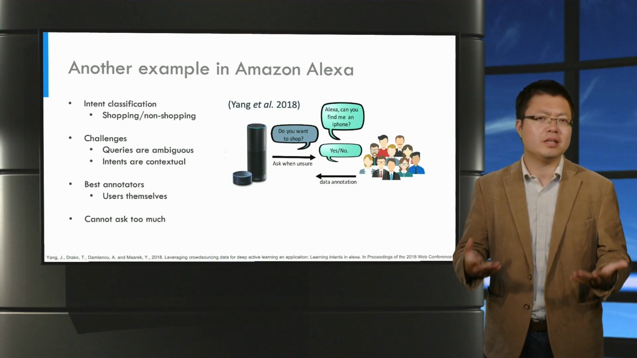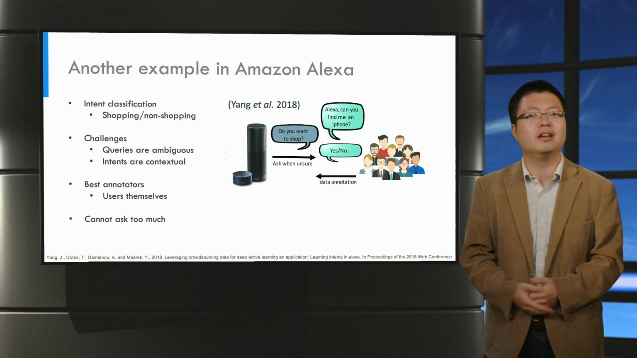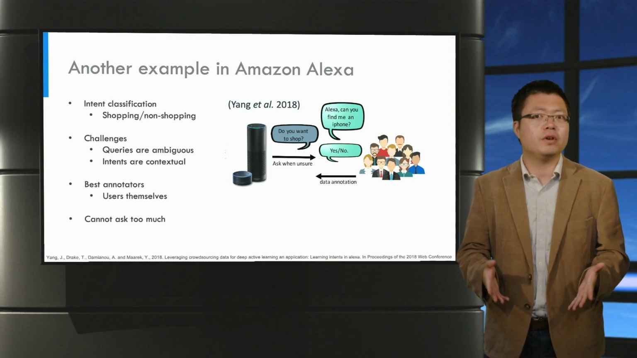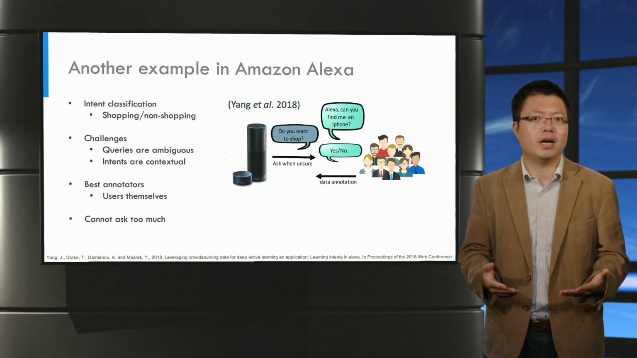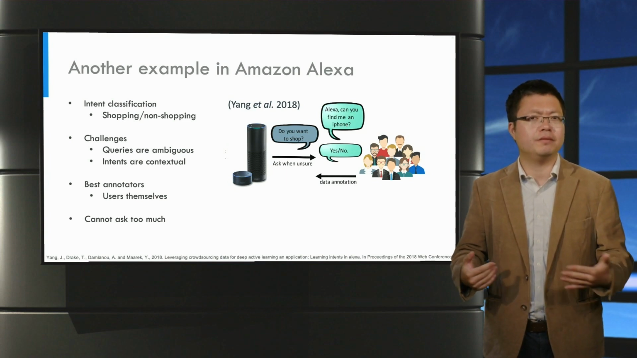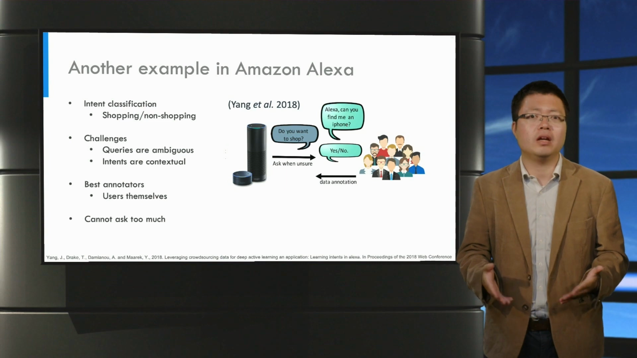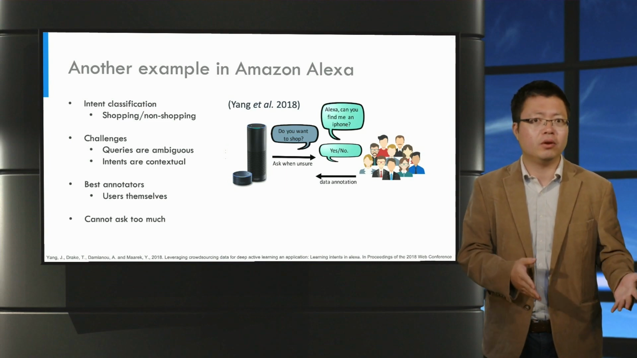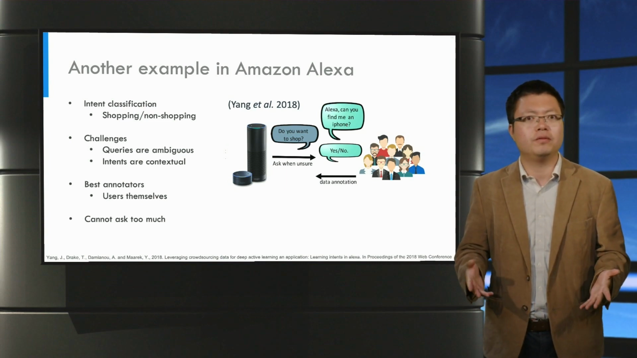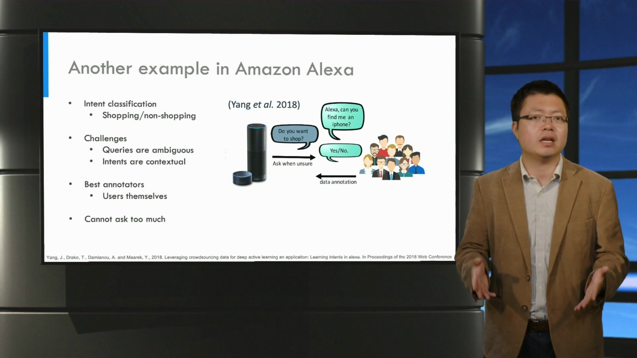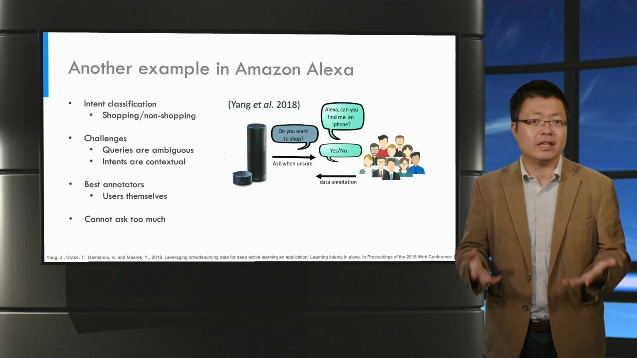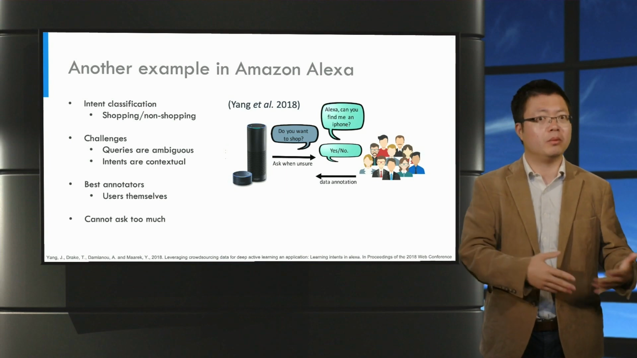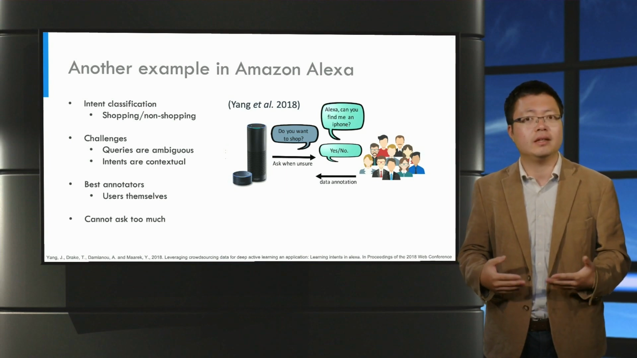This might sound like a simple task, but it is not. First of all, the queries can be very ambiguous. For example, when someone asks Alexa, "Can you find me an iPhone?" we don't know if the user wants to buy an iPhone or she just lost her iPhone at home and asks if Alexa knows where it is. Also, intents are contextual. Some queries issued in the morning might indicate very different intents from when they are issued at night.